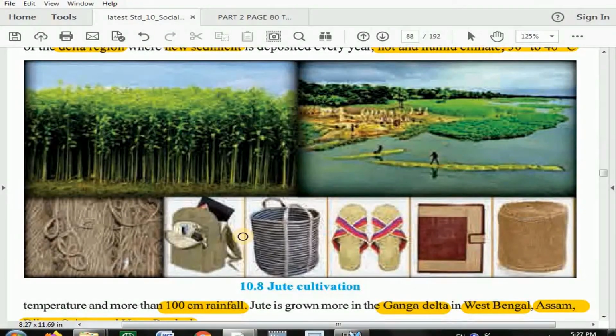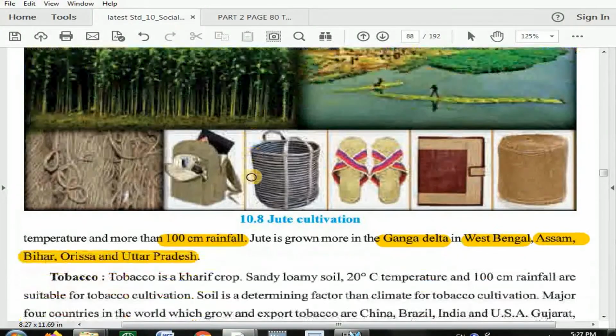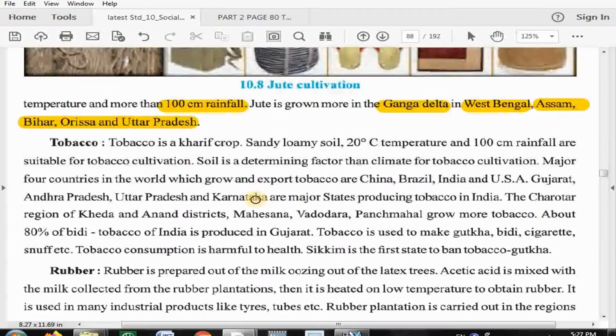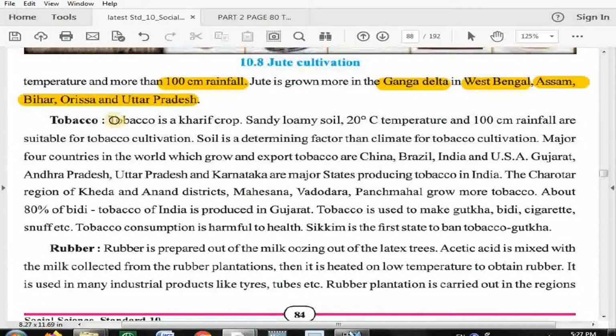Now next we have to go for tobacco. Underline, tobacco is a kharif crop. Sandy loamy soil. All this you have to write in that tabular format, which I explained in my first and second video both. So sandy loamy soil is required for tobacco, 20 degrees Celsius temperature, 100 centimeter rainfall.